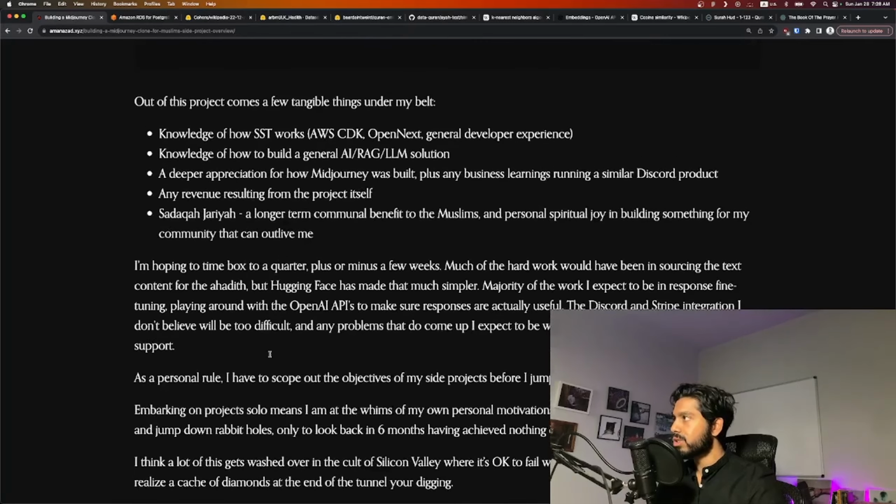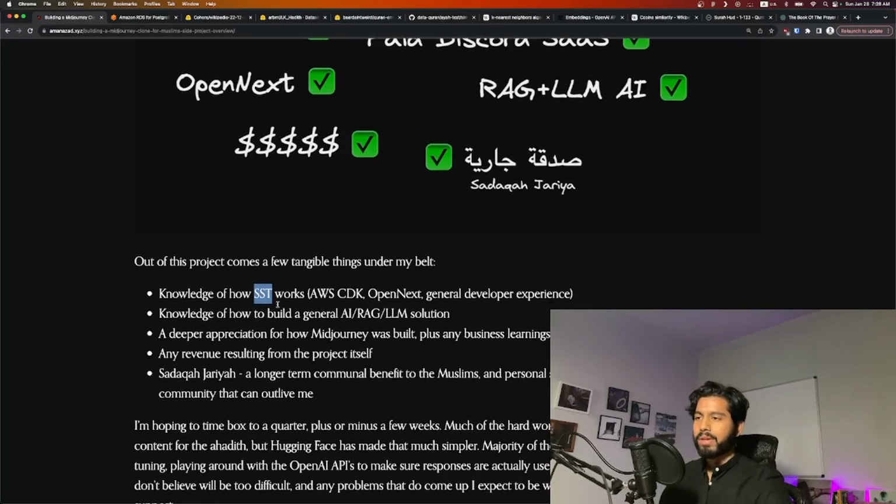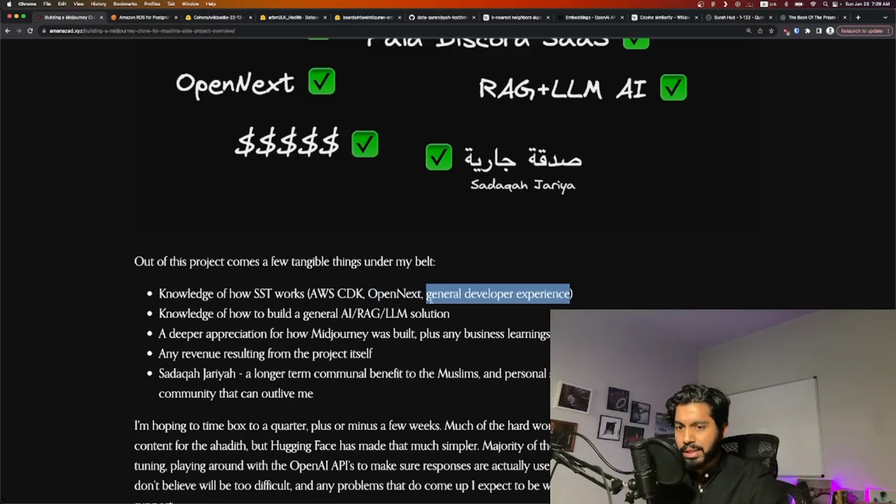So essentially, what I have mapped out here is I want to do this project for a few reasons. I want to know how SST works. Being at Vercel, I understand how we have built an infrastructure, the setup with Next.js and the framework-defined infrastructure. I want to see how it looks like deploying something totally directly by hand using AWS CDK, their cloud development kit, OpenNext, and then the general DX of developing on something that's not Vercel, which are automatic GitHub push commits and deploys and all that.